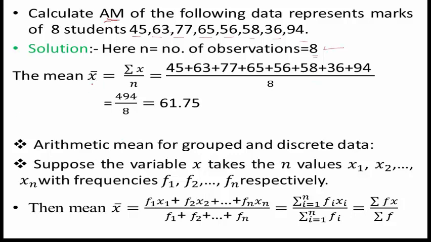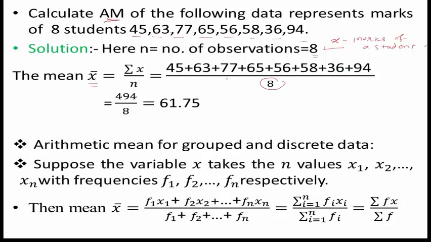What is the formula for the mean x bar? This is the sum of all x values. In this data, x is the marks of a student, and this is the variable. So mean x bar is summation x divided by n. X takes these values, take the sum of all these values divided by n, where n is equal to 8. So we take the sum of 8 values: 45 plus 63 plus 77 plus 65 plus 56 plus 58 plus 36 plus 94, divided by 8.